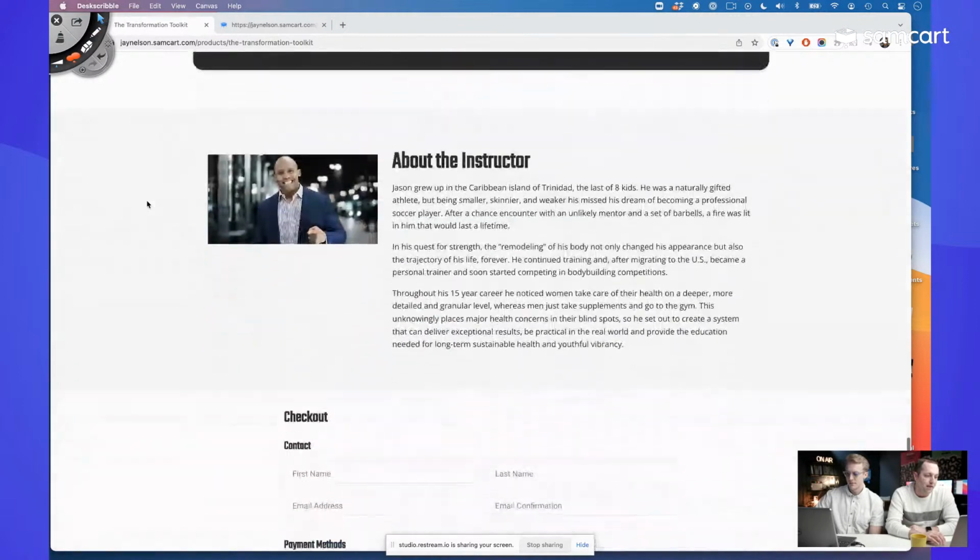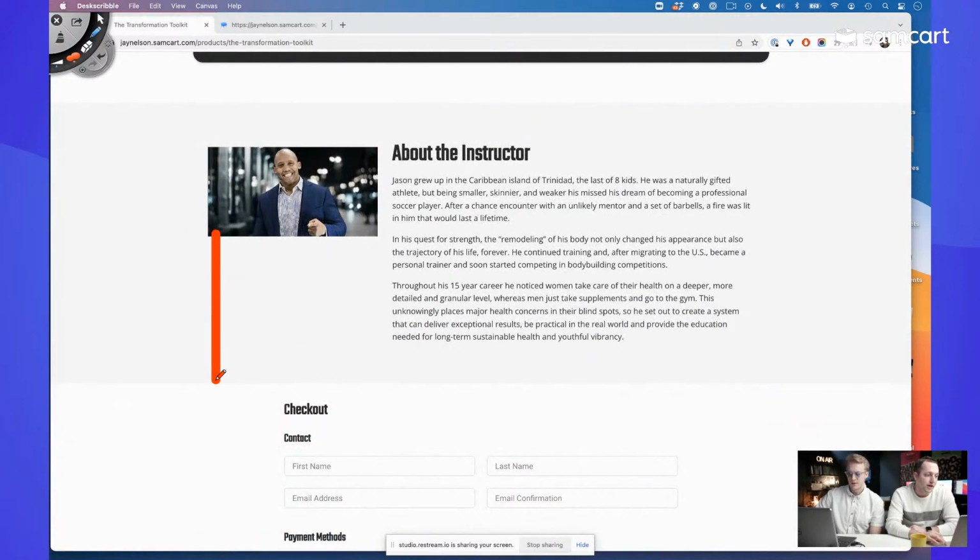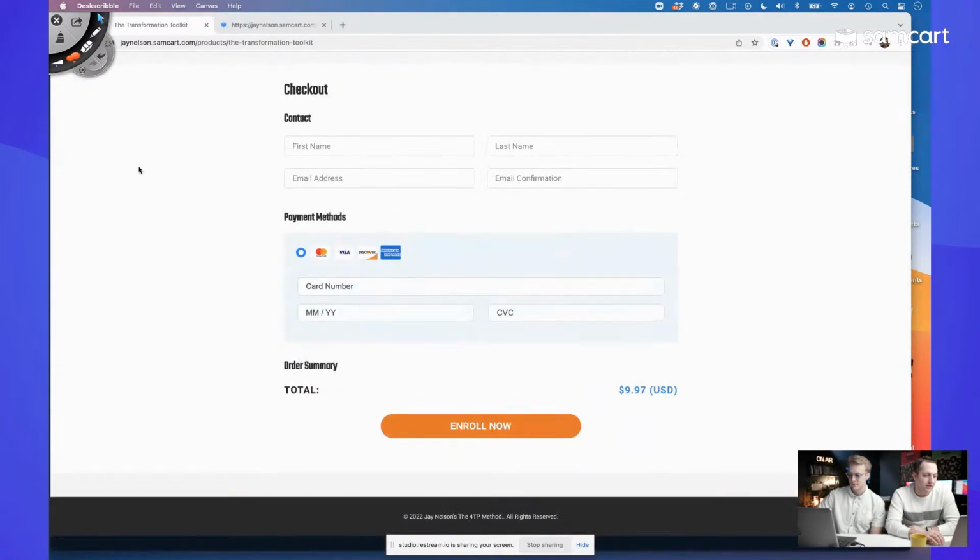It's a great job. Definitely love that. The about the instructor part, love it, right? The story's great. Give me some more. Give me some more you, man. Give me some more gallery view. I want some more Jason stat. That's what I want. Love it. Yeah, and then down here, love what's going on.